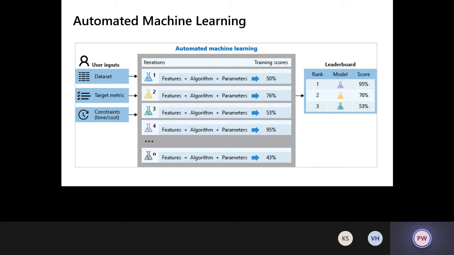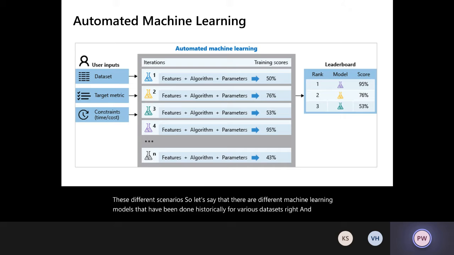So what automated machine learning does is it identifies all the different combinations of feature transformations, algorithms, and parameters that it can use. And just to give you an idea, the way it does this is there is a meta model that's been built based on years of experience of having these different scenarios. Let's say there were different machine learning models that have been run historically for various data sets, right? And we have observed what the characteristics of each of those data sets were. We have also observed what results we got when we used certain transformations with a particular set of algorithms and what hyperparameters we used.